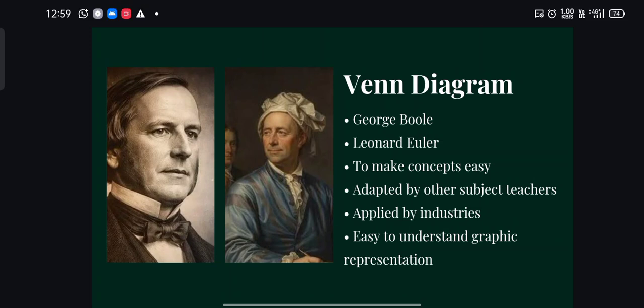Okay, then this is about the Venn diagram. These are the two mathematicians who helped John Venn to construct the Venn diagram. The first one is George Boole, who is the person behind Boolean algebra. In maths, and in computer science, we use binary language, isn't it? 1 0 1 0 0 1 and so on. That is one of the aspects of Boolean algebra.